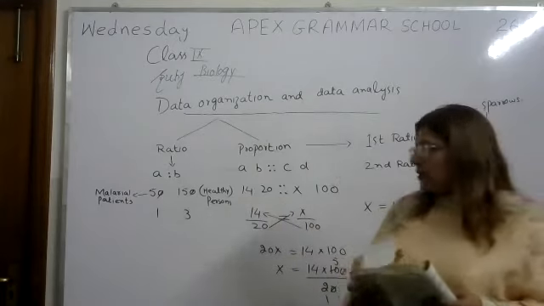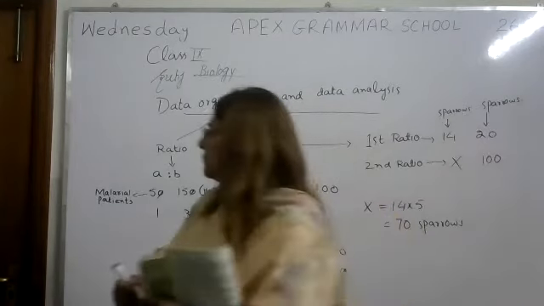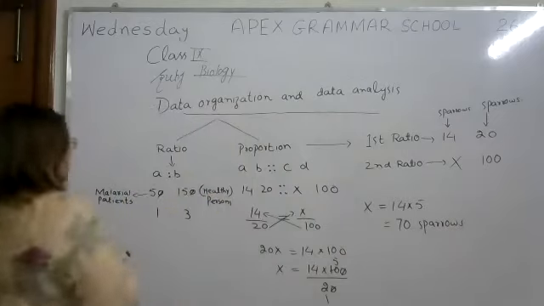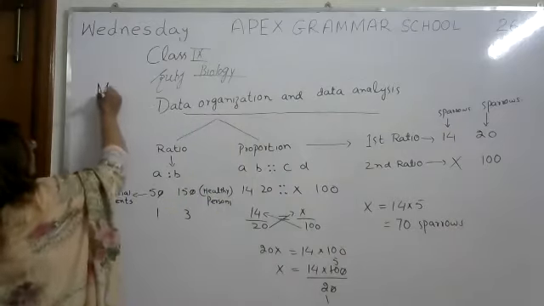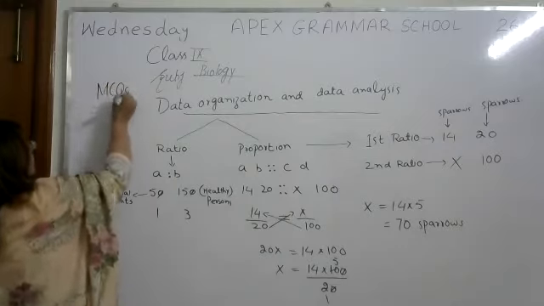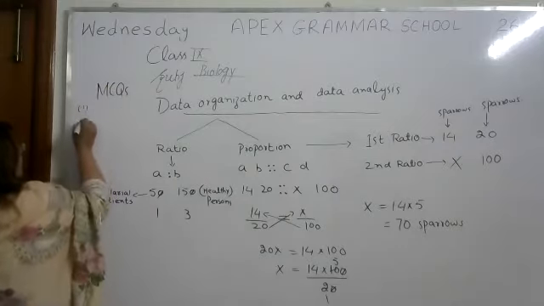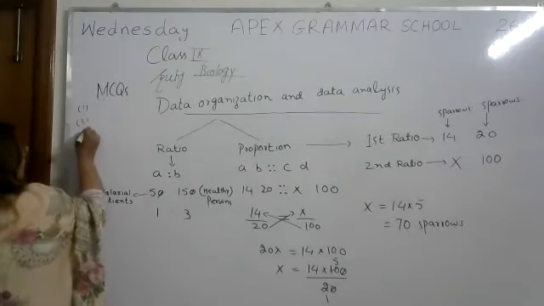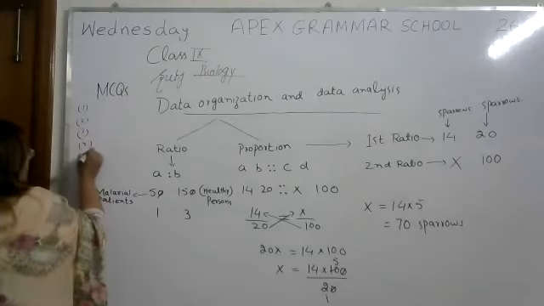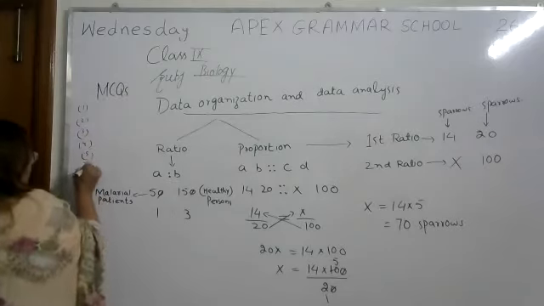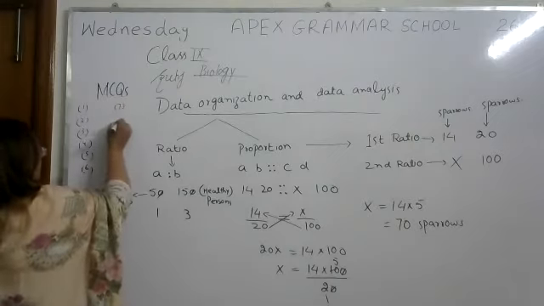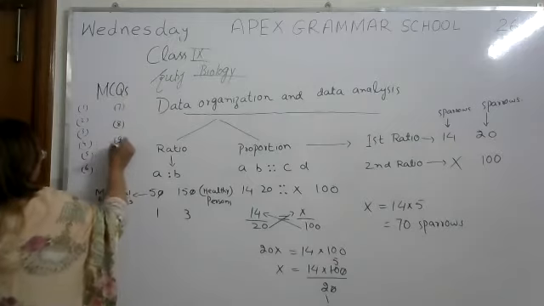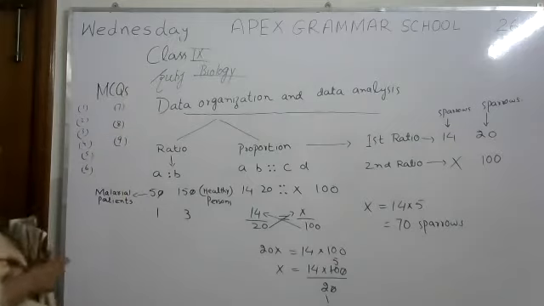Multiple choice questions. Okay, also see on the board.